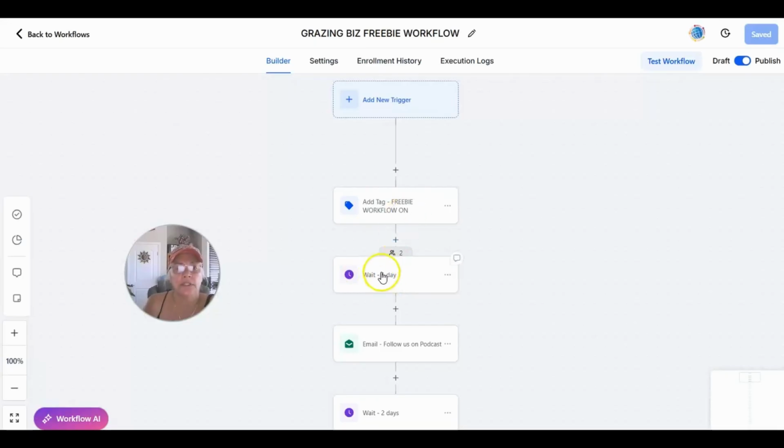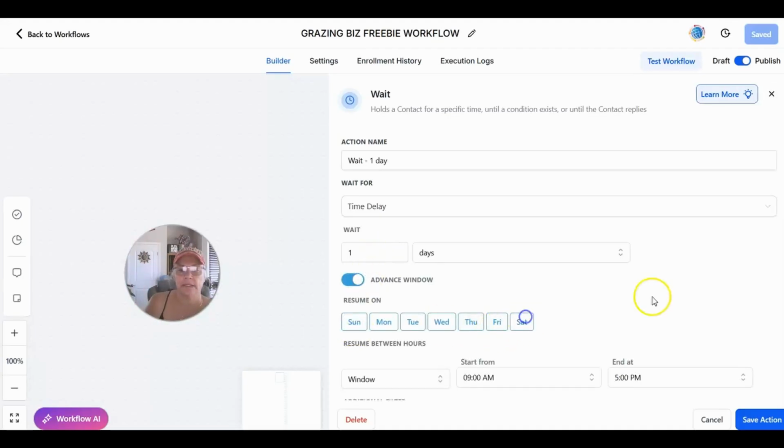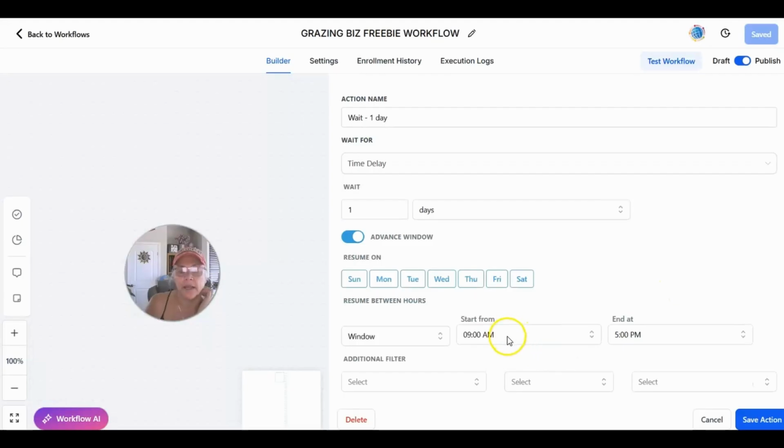So right here, what I could do is just set the delay to start right now so that it will always be this way in here. So I'm going to click on this. I already delayed it one day because this is coming in from another workflow, remember? So I'm going to go ahead and set this here, and I'm not going to let them get anything until 9. I have it ending at 5 anyway here. I don't have a problem with that. I might go a little later. But just keep in mind, if a lead does come in the middle of the evening or whatever, how late do you want to go? In Texas, it's 9 o'clock, and that's the other part, is that depending on where you're at and where they're at, it could make a difference.